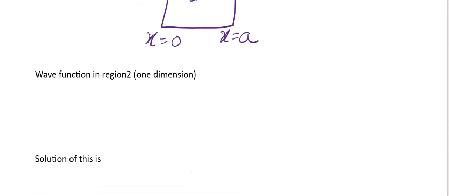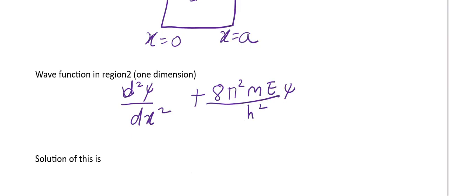Now, we can write the wave function for region 2 in the form d2 psi by dx square plus 8 pi square m E by h square psi is equal to 0.